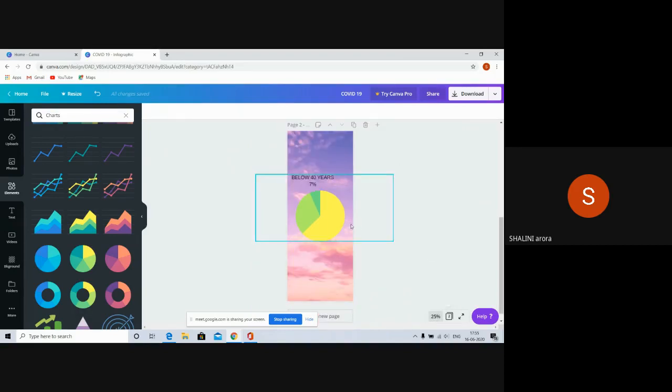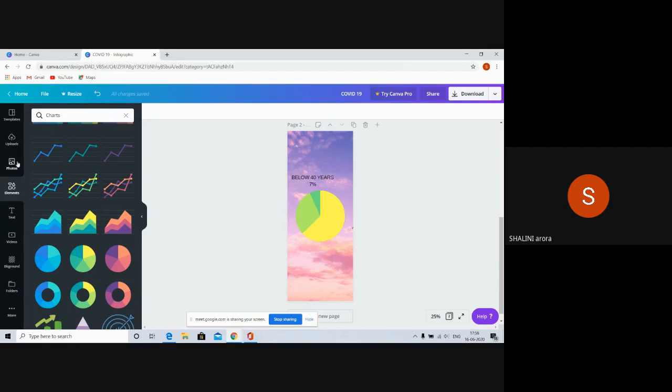The information has gone a little to the side here, but you can see it can be made like this. You can see 3 colors, a little bit is cut from here. So like this we can make our own infographic.